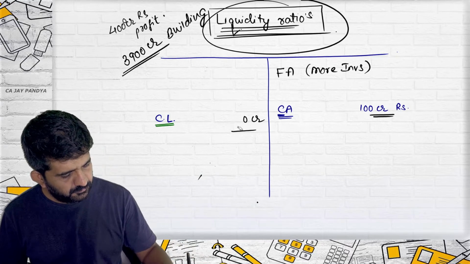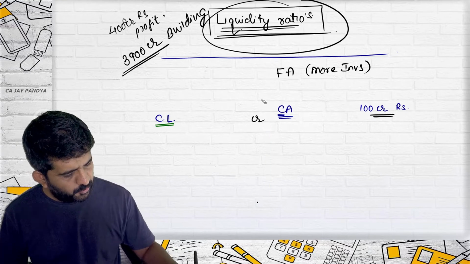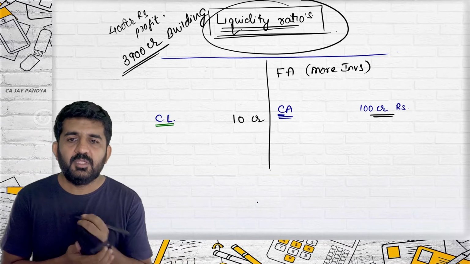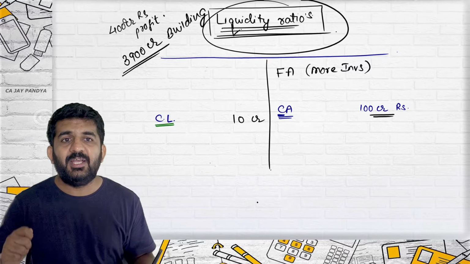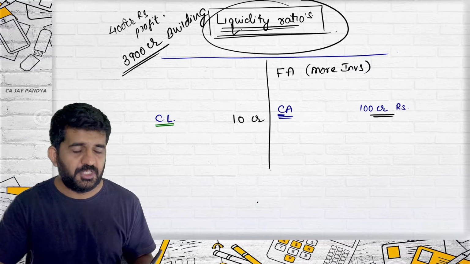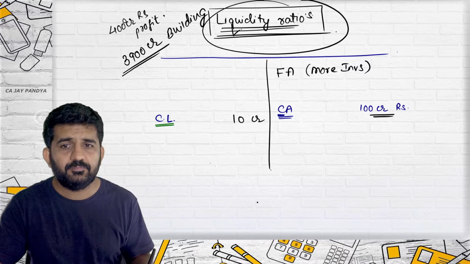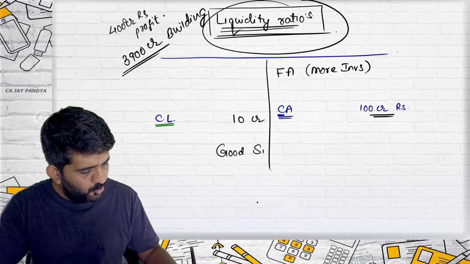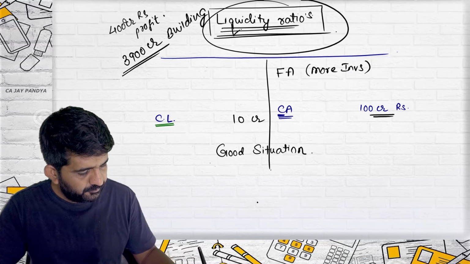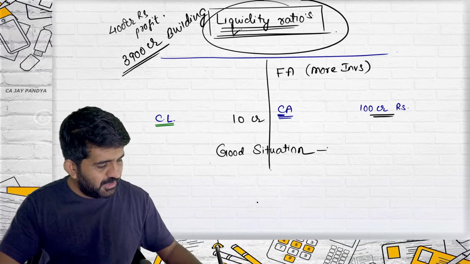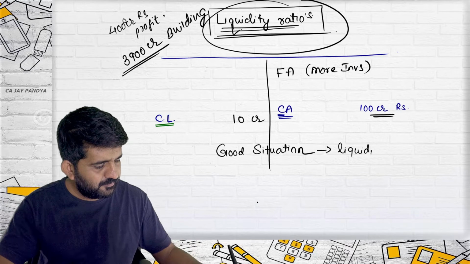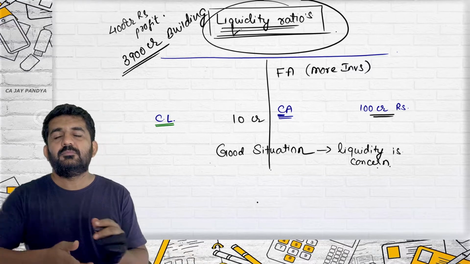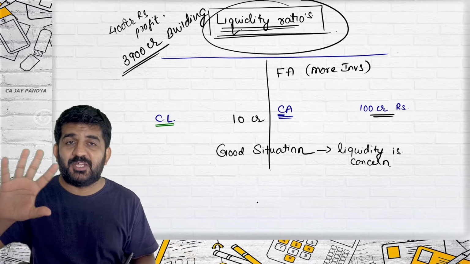Concentrate. My current asset is 100 crore and current liability is only 10 crore. Hitarth, can you tell me whether this is a good situation or a bad situation? Good situation. See that I am writing good situation. Believe me, it is a good situation as far as liquidity is concerned. It is a bad situation as far as something else is concerned.